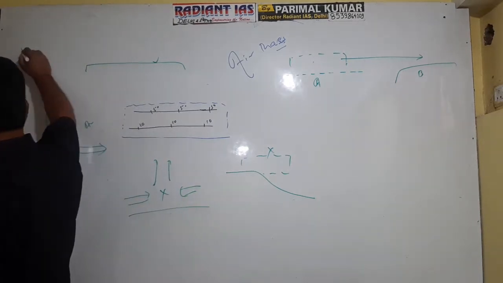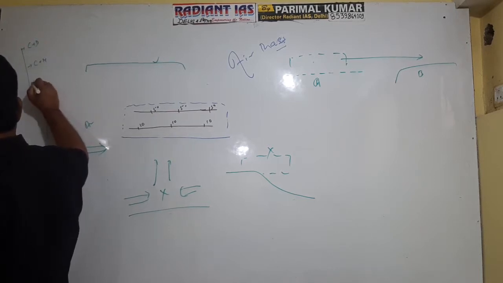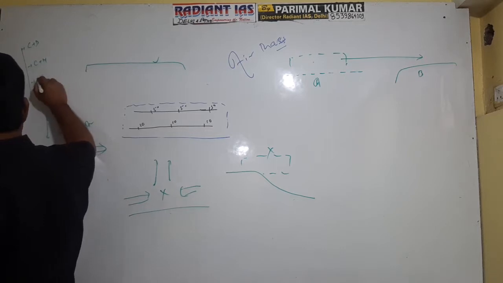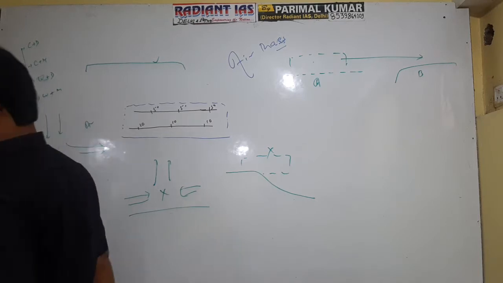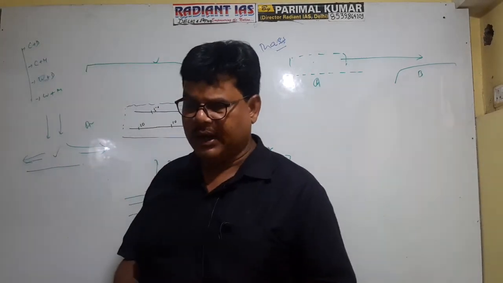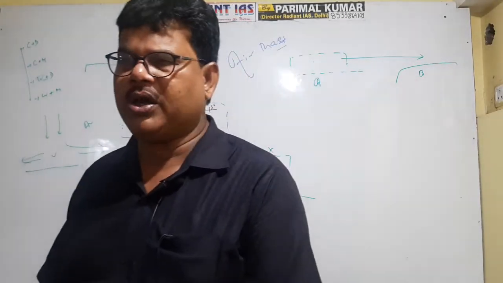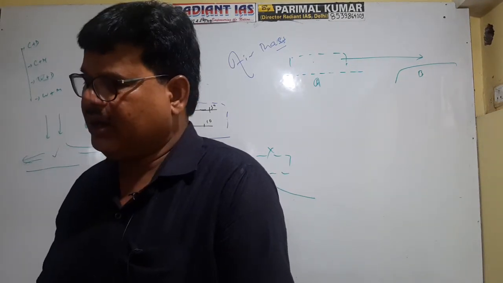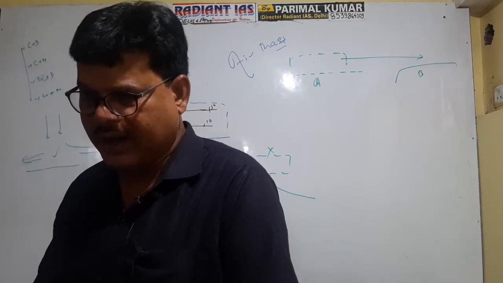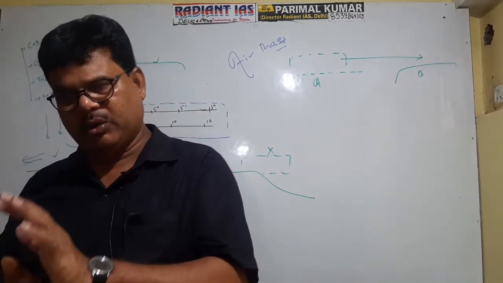It is clear na? There are four characters of air. One is if the wind is cold plus dry, if the wind is cold plus moist, if the wind is warm plus dry, and if the wind is warm plus moist. There are four categories of air mass broadly, with respect to temperature and humidity content. Getting well now? First, if the air mass is cold and dry, whenever it comes into the destination region, it will create a cold wave.